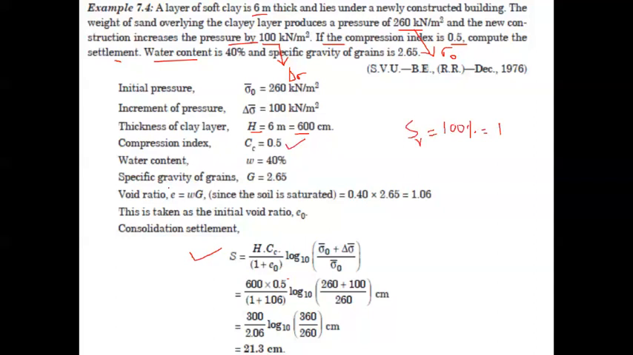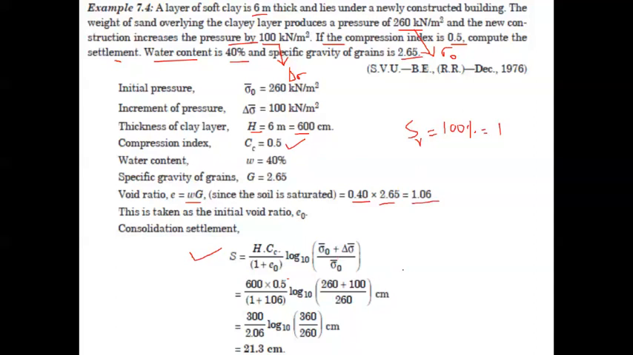If you use this particular equation, w is nothing but the 40% water content, right? It is given here, 40%, and G is equal to 2.65. The specific gravity is also mentioned here, 2.65, in this particular problem. So 1.06 is nothing but the initial voids ratio, e naught value, right? Other than that, sigma naught value as well as delta sigma value is also given directly. So we can substitute the same.